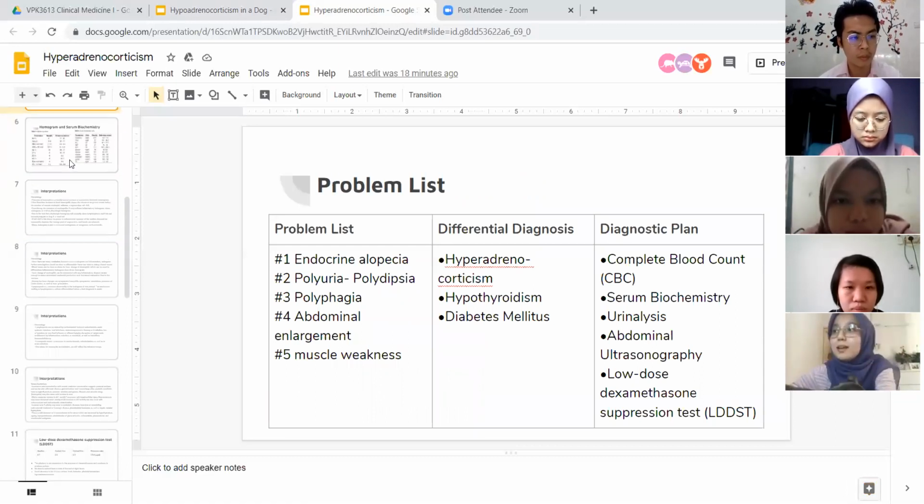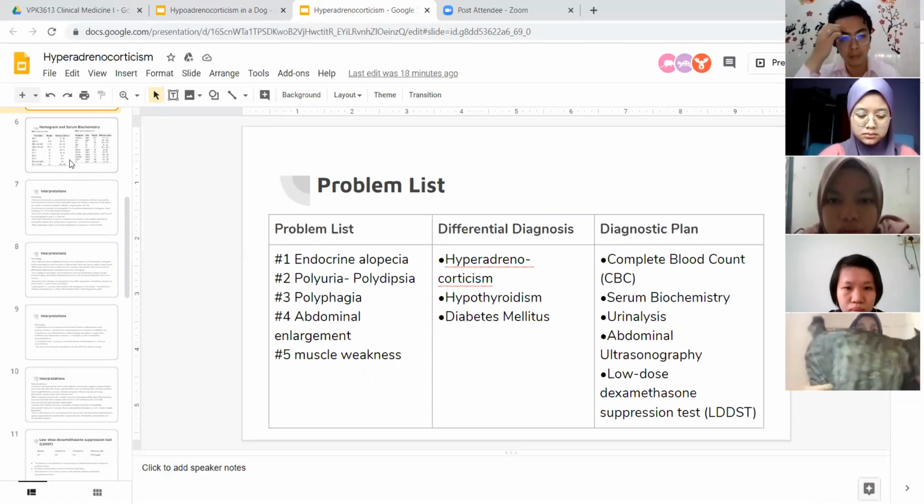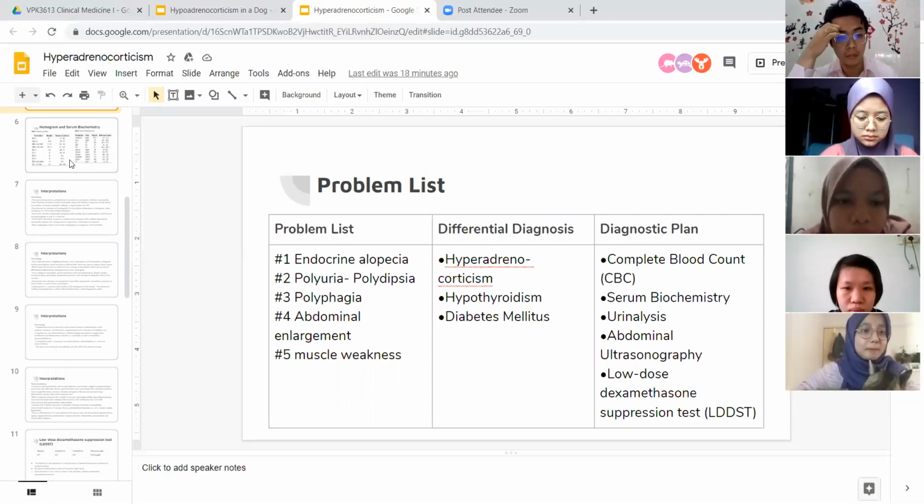So in this case, based on the clinical sign, we have come up with a problem list, differential diagnosis, and diagnostic plan. All the clinical signs are quite specific and lead to the hyperadrenocorticism diagnosis.